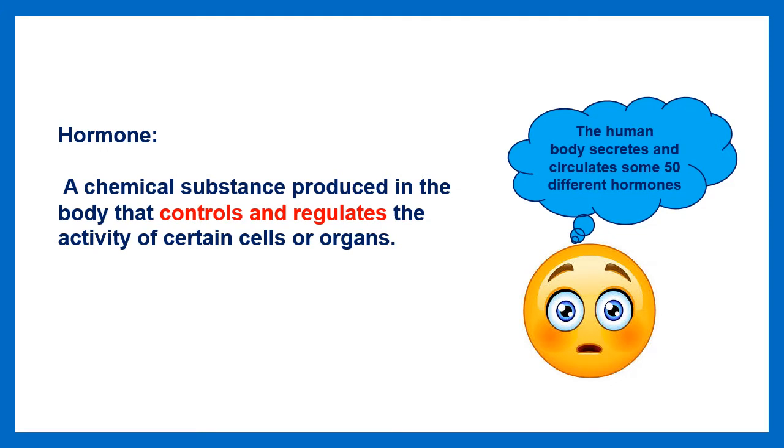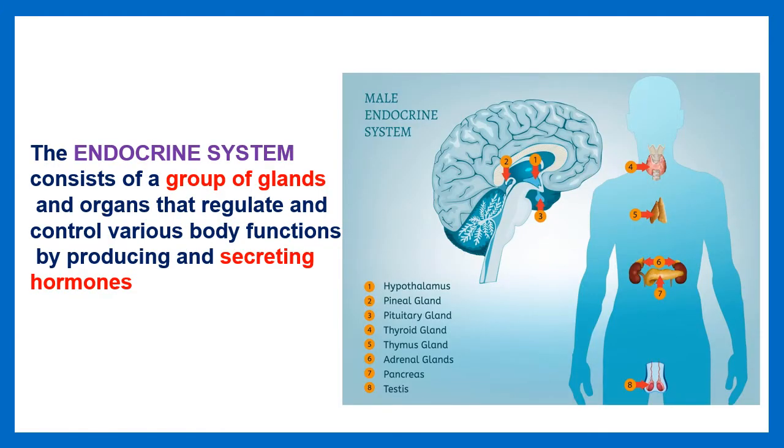First, let me define the hormone. A hormone is the substance that is produced in the body and that controls and regulates the activity of certain cells or organs. Okay. With the hormone, let me tell you what the endocrine system is. The endocrine system consists of a group of glands and organs that regulate and control various body functions by producing and secreting hormones. So endocrine glands secrete hormones, and when we put all the endocrine glands together, they form an